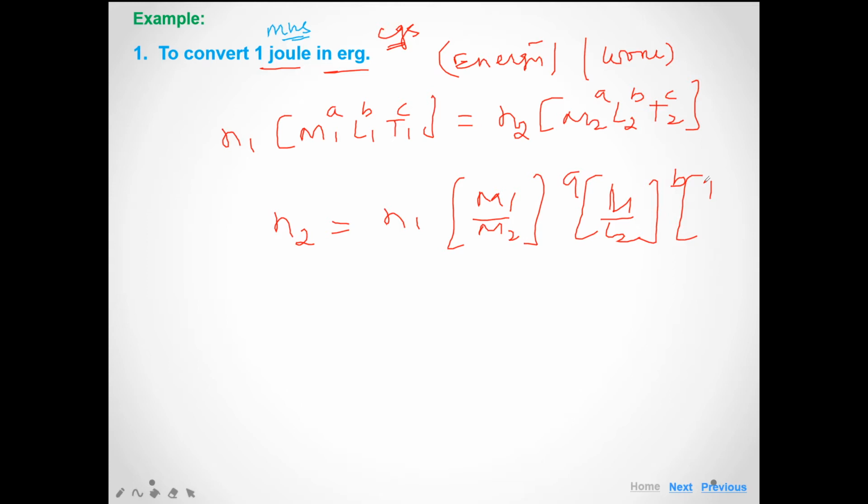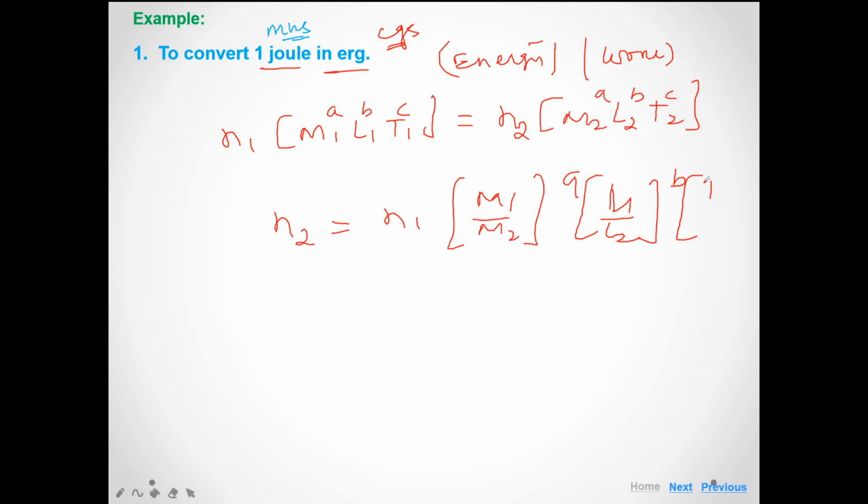In the MKS unit system the value of joule is 1, so we put n1 equal to 1. The unit of mass in MKS is kilogram, so M1 is 1 kilogram, but we want to convert that kilogram into gram, the CGS system. 1 kilogram is equal to 1000 gram, so we write 1000 gram to the power 1.